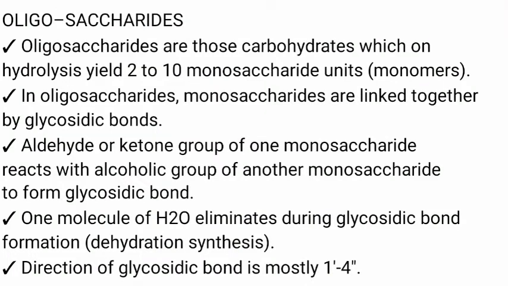Oligosaccharides are those carbohydrates which on hydrolysis yield 2 to 10 monosaccharide units or monomers. In oligosaccharides, monosaccharides are linked together by glycosidic bonds. The aldehyde or ketone group of one monosaccharide reacts with the alcohol group of another monosaccharide to form a glycosidic bond. One molecule of H2O is eliminated during glycosidic bond formation, or dehydration synthesis. The direction of the glycosidic bond is mostly 1 to 4.